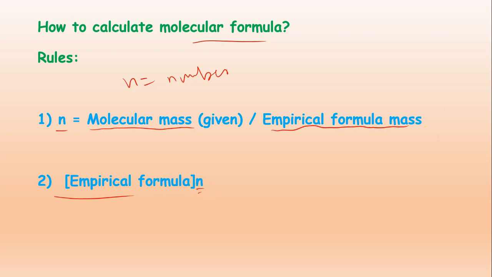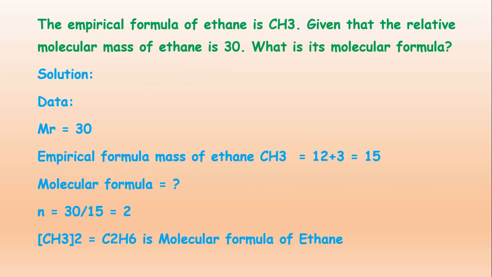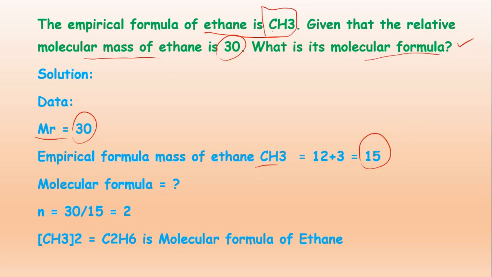Now we are solving a molecular formula example, which will make it very clear. The empirical formula of ethane is CH3. The relative molecular mass is also given, that is 30. Now what about the molecular formula? As we have discussed, there are two steps. The MR of the compound is given, 30, and the empirical formula mass of CH3, carbon 12 plus hydrogen 3, is 15.